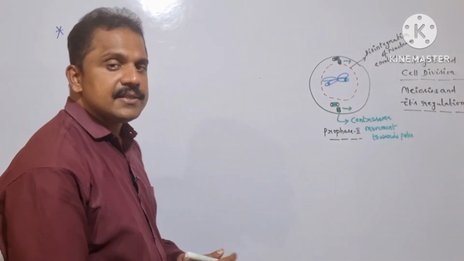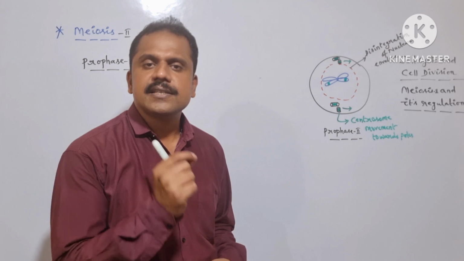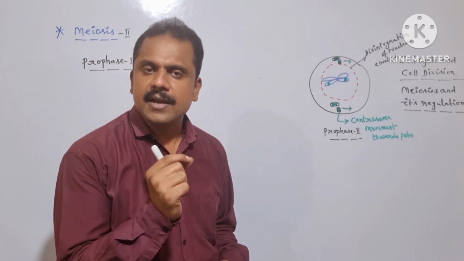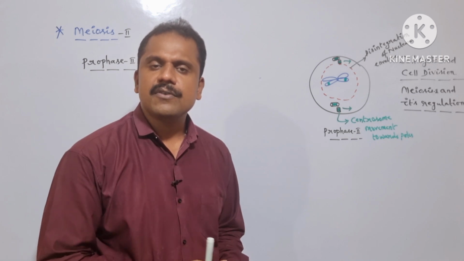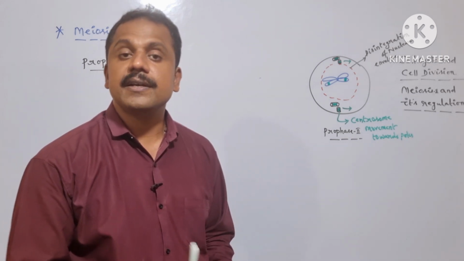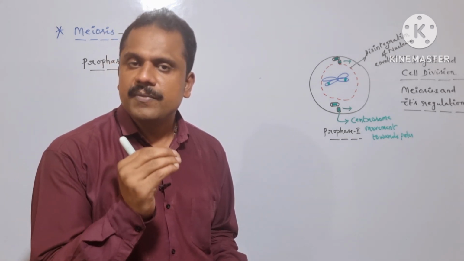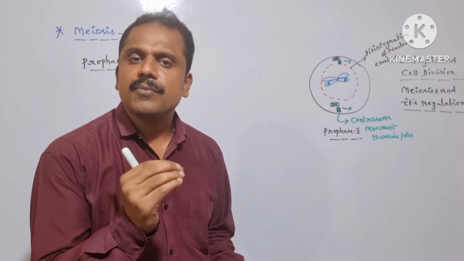Within no time the chromosomes participate in meiosis 2. So meiosis 2 in general begins with prophase 2.